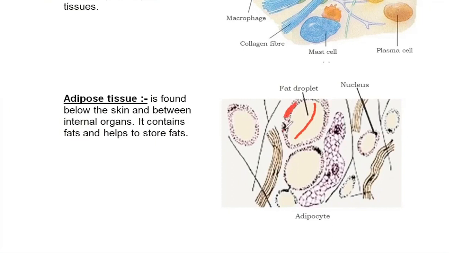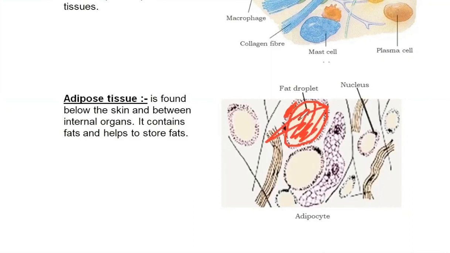This is the nucleus. So we have very thin cytoplasm, and the nucleus is also pushed to the periphery in adipocytes, and the majority of the area of the cell is filled with fat. Adipose connective tissue provides cushioning and protection from mechanical shocks.